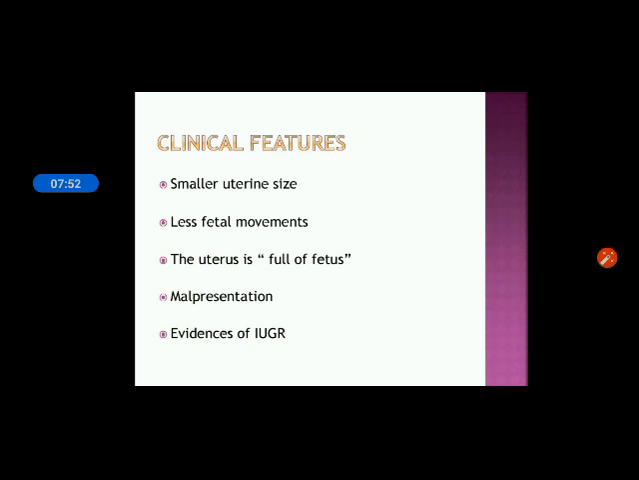The next is malpresentation. Because of the lack of amniotic fluid, the baby's presentation will rotate, or it will cause malpresentation like the disc presentation or the compound presentation, or any other presentation like the face presentation, brow presentation, like that. The next is evidence of IUGR. In that condition you will also find IUGR, meaning the baby's growth is not properly developed. So these all are the clinical features of oligohydramnios.